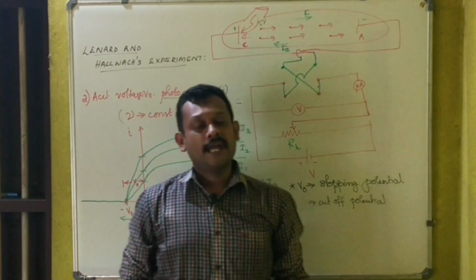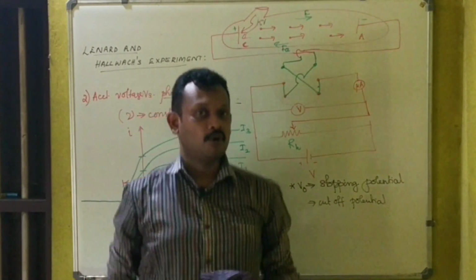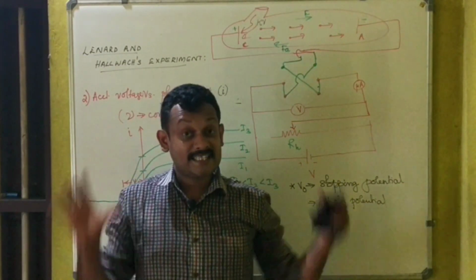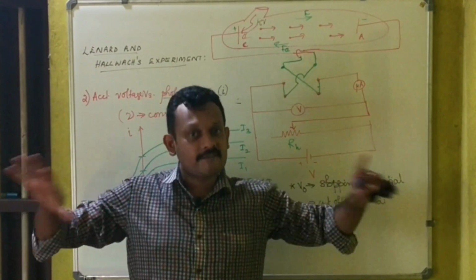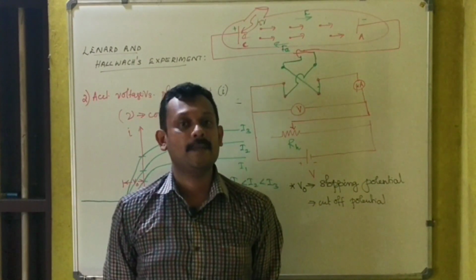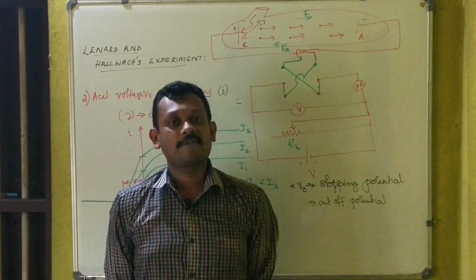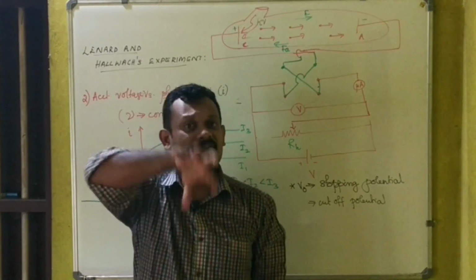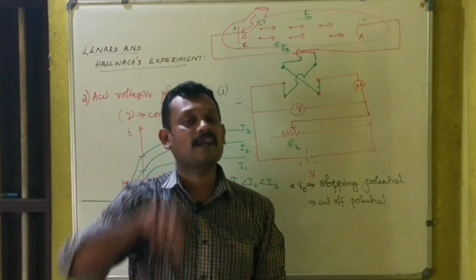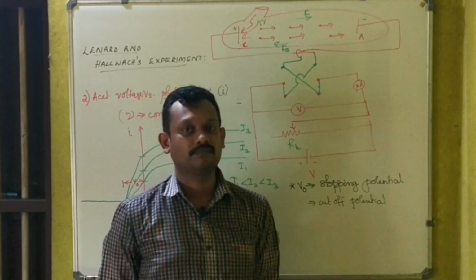I repeat, it is the minimum value of the reverse potential at which the photoelectric current just reduces to 0.